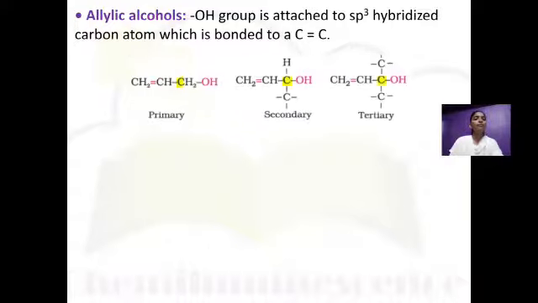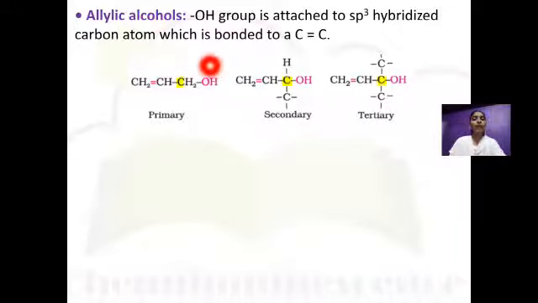Next, that is the allylic alcohol. When a hydroxyl group is attached to an sp3 hybridized carbon atom which is next to a carbon-carbon double bond, or which is bonded to a carbon-carbon double bond, it is an allylic alcohol, which is further classified into 3 types, that is primary, secondary and tertiary.